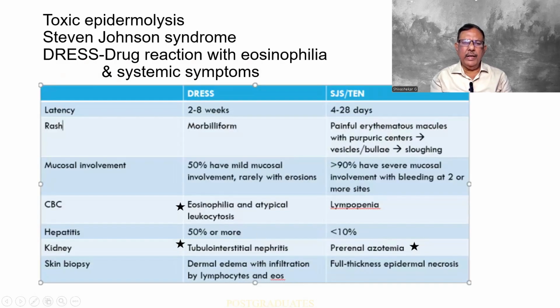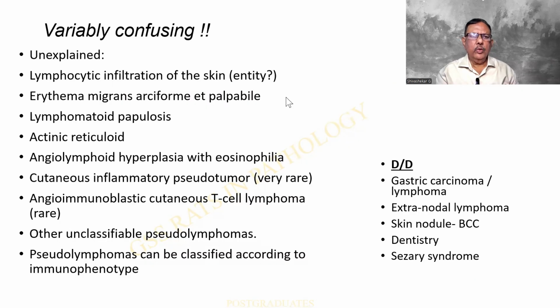And this tabular column again you people should memorize. It is between toxic epidermal necrolysis, Stevens-Johnson syndrome and DRESS, which means drug reaction with eosinophilia and systemic symptoms. So whatever I have highlighted you people can follow. Eosinophilia can be seen and tubulointerstitial nephritis. Look, the kidney is also getting involved, and in this case again an azotemia is being produced. There can be an epidermal necrosis. And look at this particular slide. I have pertinently mentioned it as variably confusing.